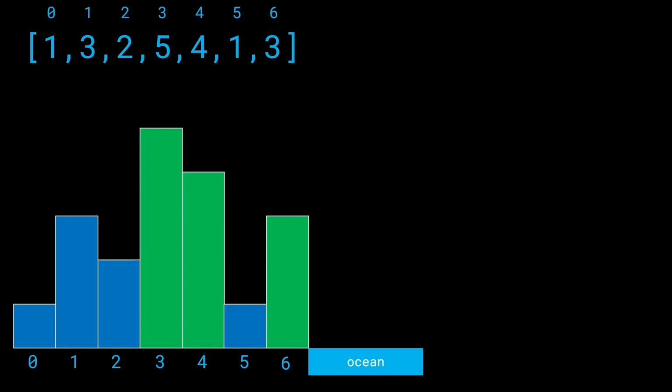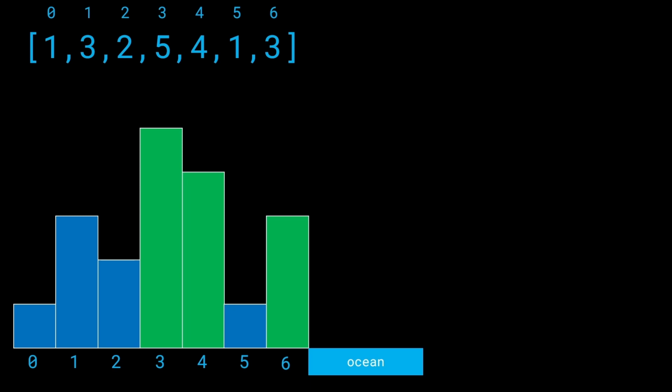Why are these the answers? Look at the index 3. The building at the index 3 has all of the buildings on the right hand side of it lower in height. The building at the index 4 is lower in height, index 5 is lower, index 6 is also lower. Similarly, we can say the same for 4. All of the buildings on its right hand side are going to be lower in height. We cannot say that for 5, that's why 5 is not the answer.